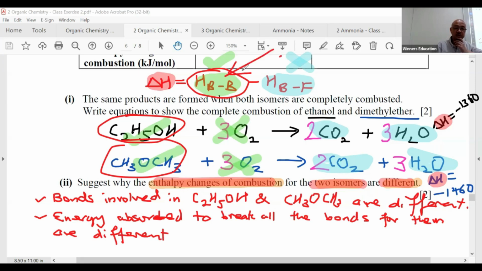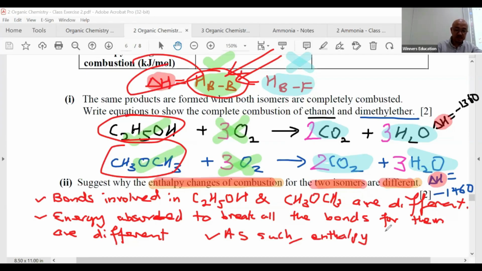Which means my HBB is different. That's what I want to say in statements. As such, the delta H, also known as the overall enthalpy change or simply enthalpy change, will be different, which is what the question is asking. Done. 3 lines should settle it.